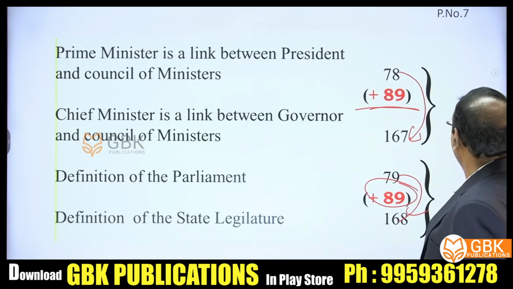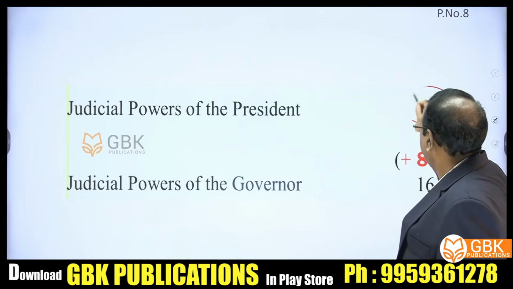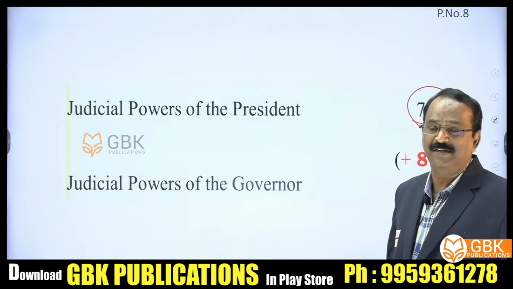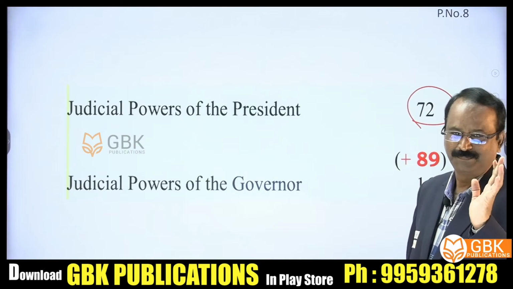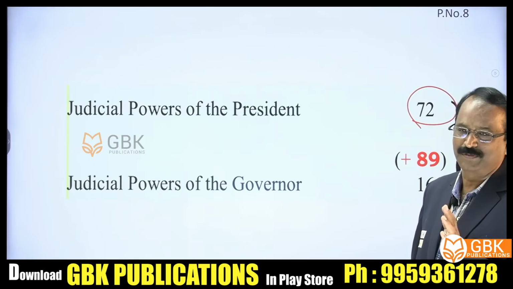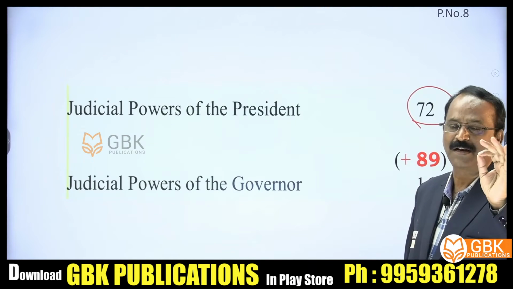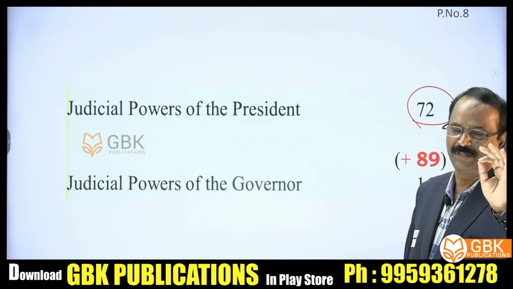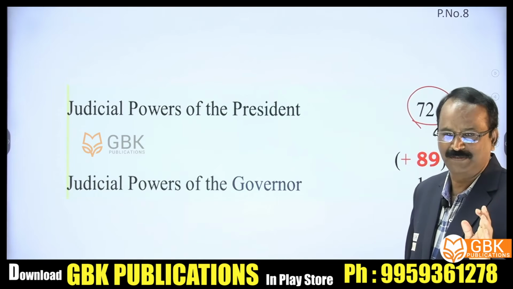Let us see another question. Judicial powers of the President. Yes, under Article 72, the President of India exercises certain clemency powers, pardoning powers. We call it the judicial powers. Article 72 empowers the President of India to exercise certain clemency or pardoning powers. He can pardon any sentence, including the death sentence.